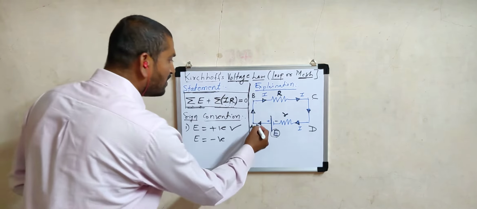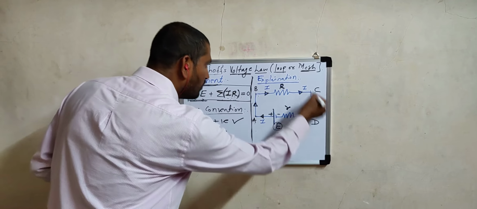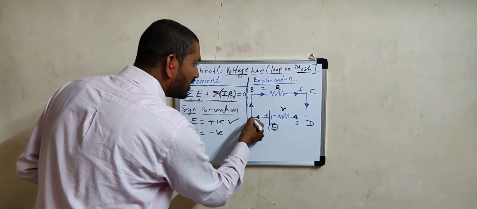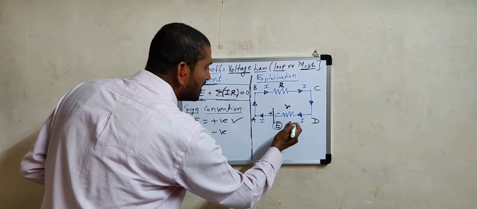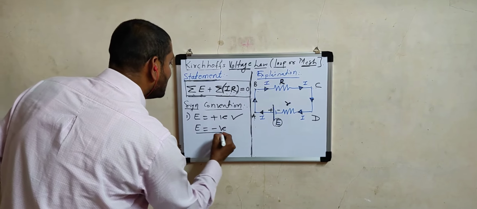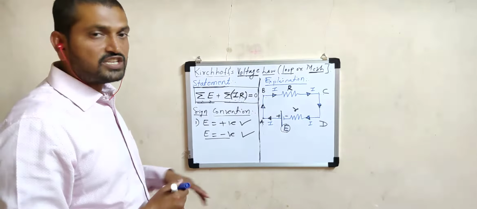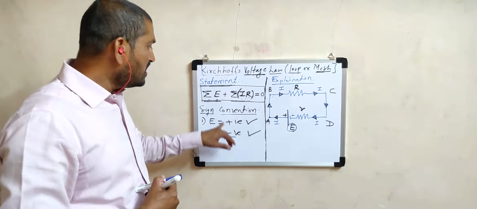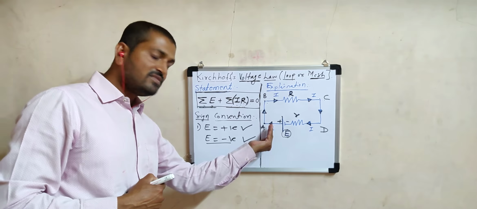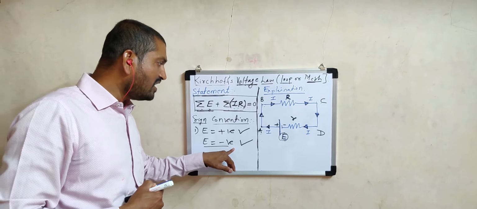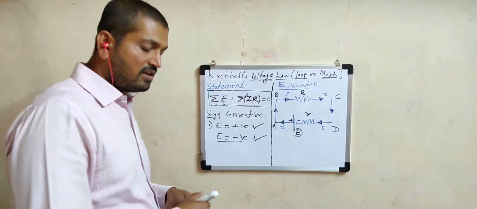If we move from the positive side to the negative side, meaning if we consider the loop anti-clockwise, suppose, and we are going from A to D, then indirectly we are moving from the positive side to the negative side of the cell. In that case, you have to consider that EMF as negative. This is the first sign convention for EMF: consider EMF positive while going from the negative side to the positive side, and negative while going from the positive side to the negative side.